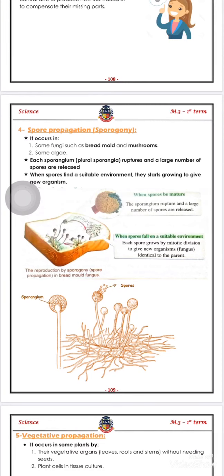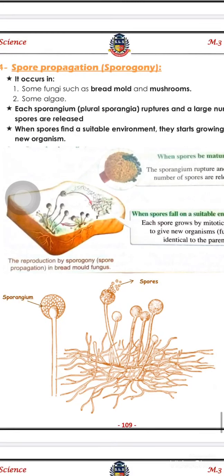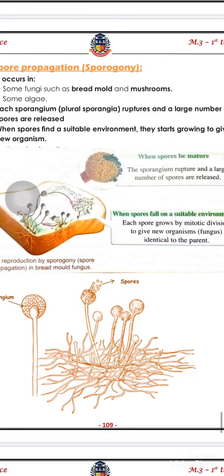When the spores find a suitable environment, they start to grow to give a new organism. This is the way of reproduction. As you see in this picture, this is the sporangium. It's full of spores. When the sporangium ruptures, the spores come out of the sporangium and spread in the environment as spores. Then the spore finds a suitable environment that has its food and it can grow in it. They start growing to give a new organism.